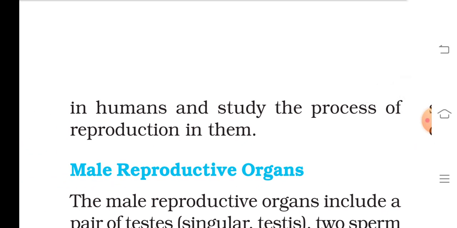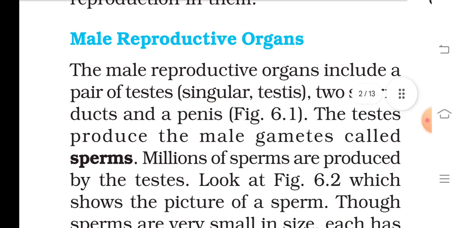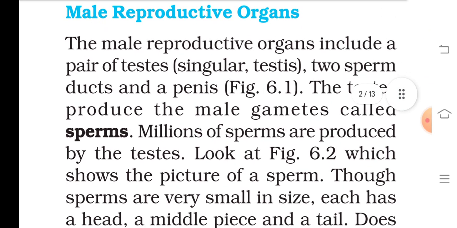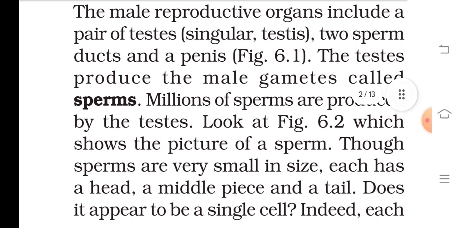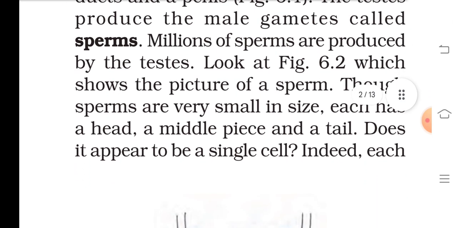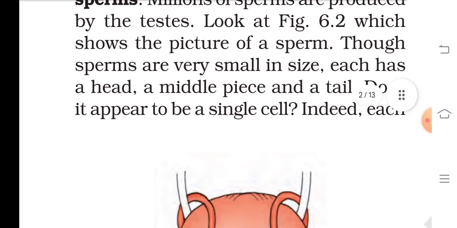Let us find out the reproductive parts in humans and study the process of reproduction in them. Male reproductive organs. The male reproductive organs include a pair of testes, singular testis, the two sperm ducts and the penis. The testes produce the male gamete called sperm. Millions of sperm are produced by the testes. Look at Figure 6.2, which shows the picture of a sperm.